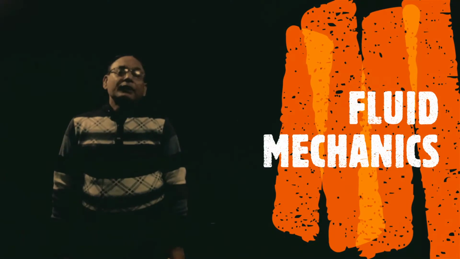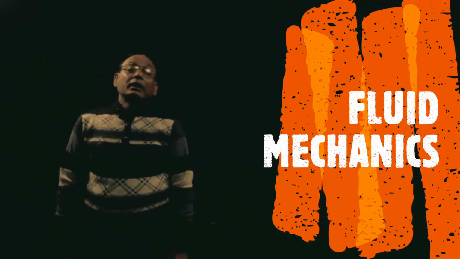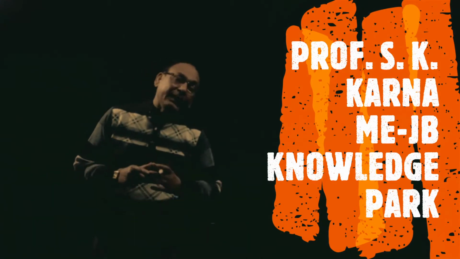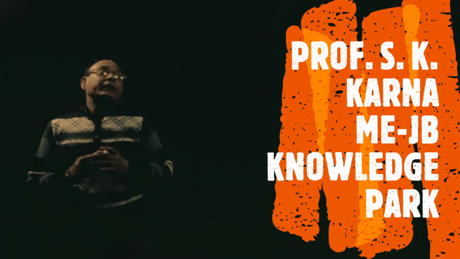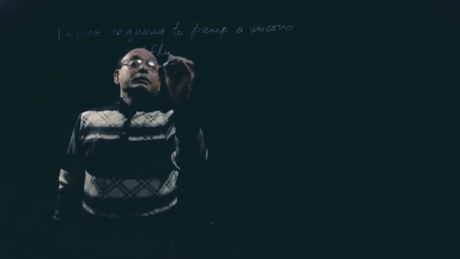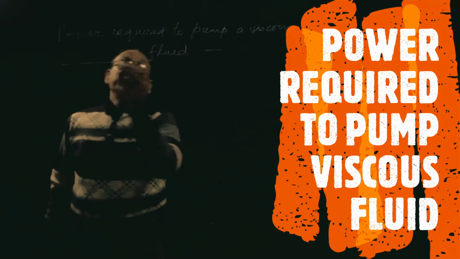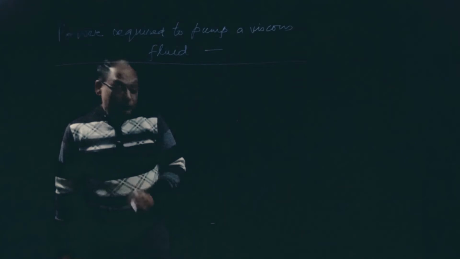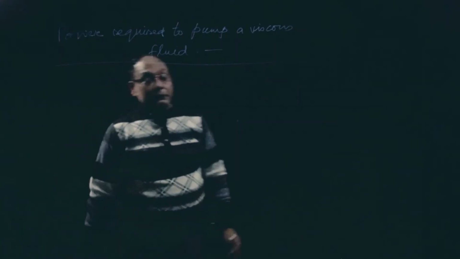Now in this class we are going to find out the relation between head loss and pressure gradient that we have already derived. Here we are going to find out the power required to pump a viscous fluid. We have already found out head loss due to friction for the laminar flow.